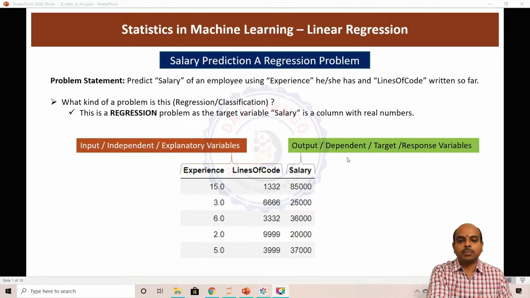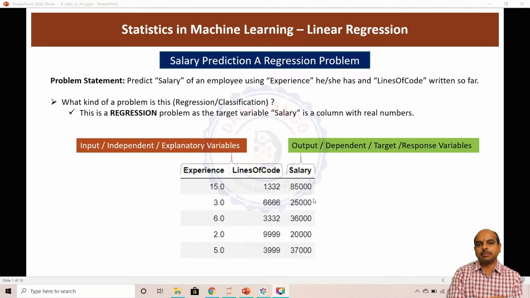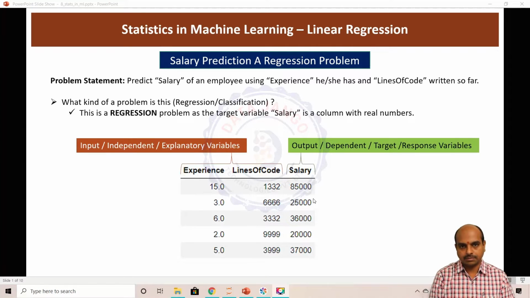The input variable and output variable can be called different things. The input variable can be called independent variable, explanatory variable, and the output variable can be called dependent variable, target variable, and response variable also. In supervised learning, it tries to take the input variable values and output variable values and then tries to understand the relationship between them in an equation.